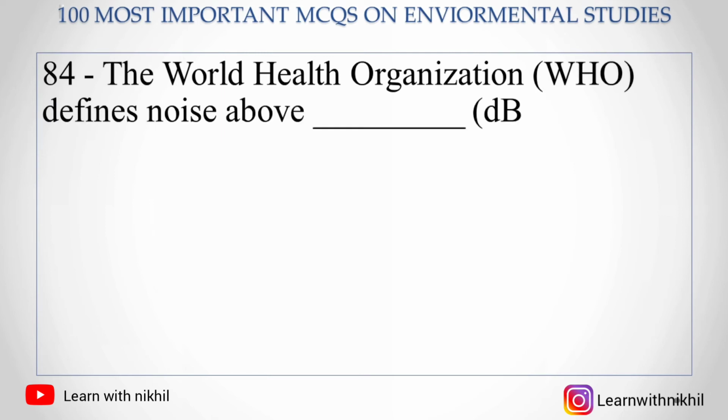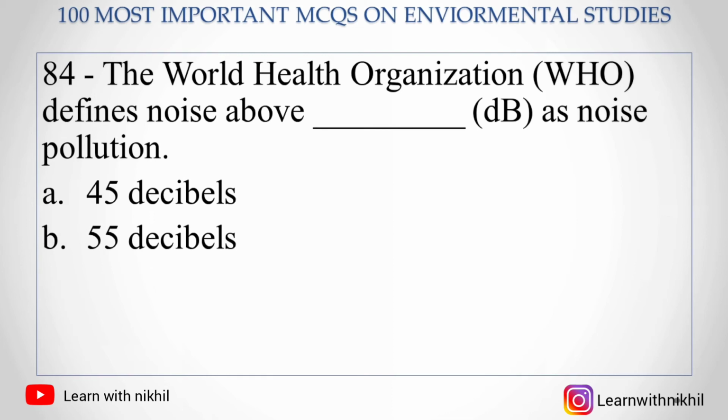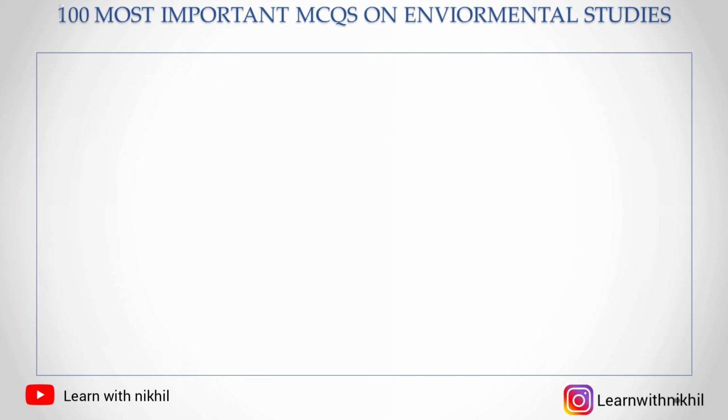The World Health Organization, WHO, defines noise above dash decibels as noise pollution. A. 45 decibels, B. 55 decibels, C. 65 decibels, or D. 75 decibels. So the answer is 65 decibels. Above that, it is defined as noise pollution.